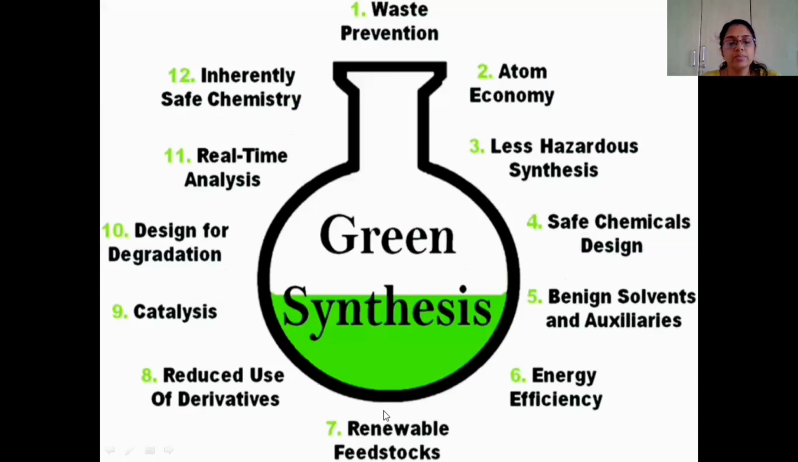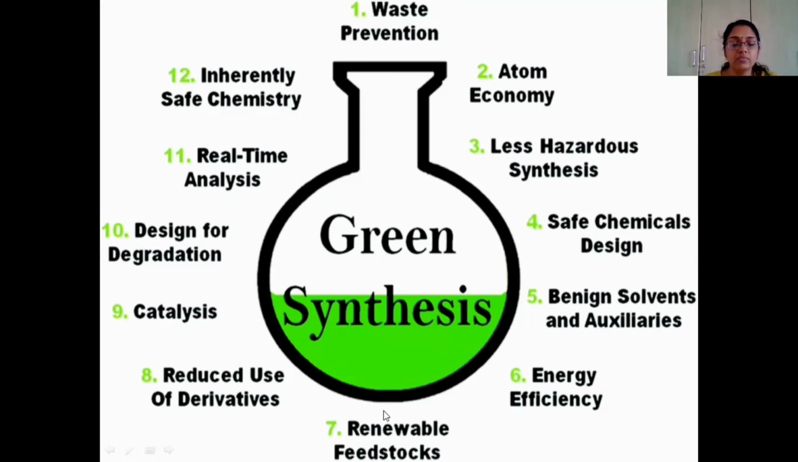So the first principle is the prevention of waste or minimum byproducts in a chemical reaction. Second is the atom economy. Third one is less use of hazardous chemical synthesis. Fourth one is designing of safer chemicals. And fifth one is use of safe solvents and auxiliaries. Sixth one is minimize the energy requirement for a chemical reaction. And seventh one is use of renewable feedstock.